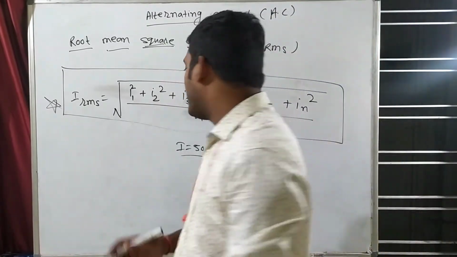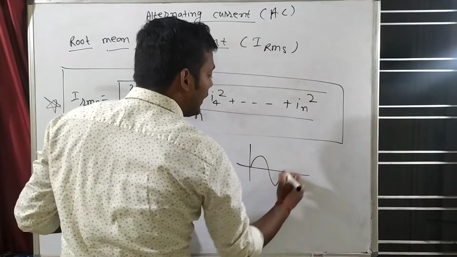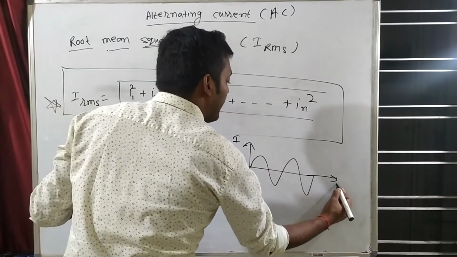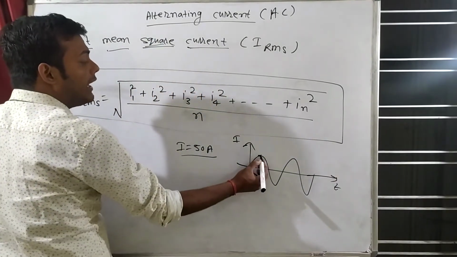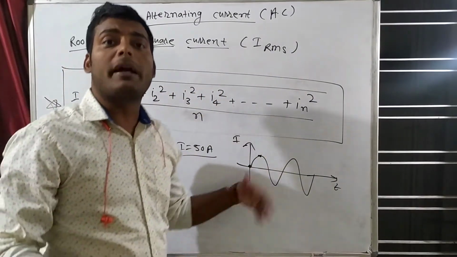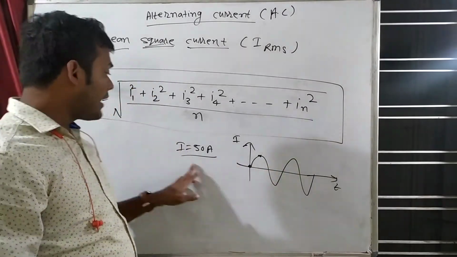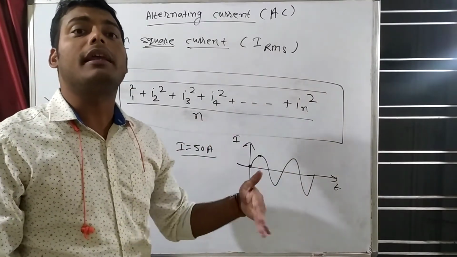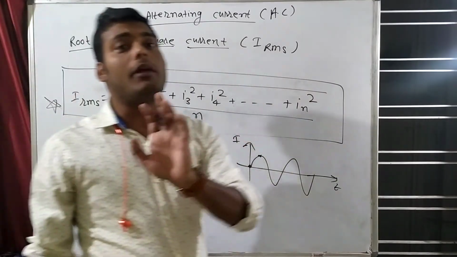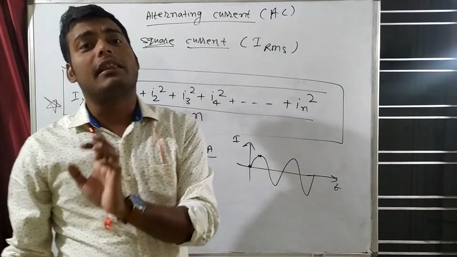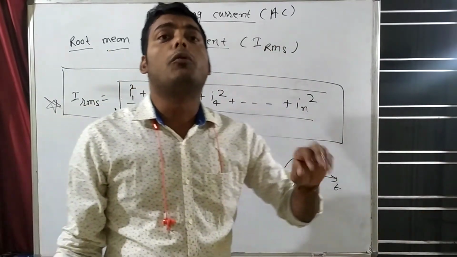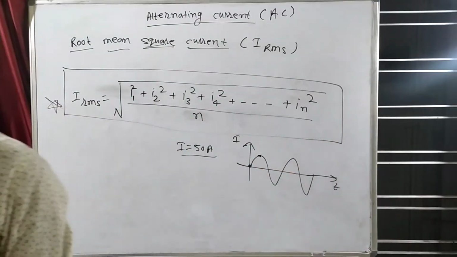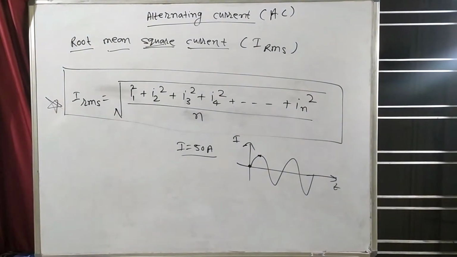You know that whenever there is alternating current, the graph is like this. This will be current and this will be time. Sometimes current will be zero, sometimes current will be maximum. Which current will I say: zero or maximum? Neither zero nor maximum. I will say IRMS, root mean square current. So in the question, if they directly say that current is equal to this much, you will understand that this is RMS current. Clear?